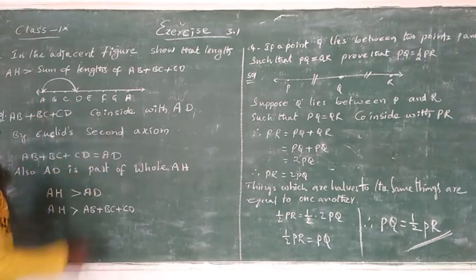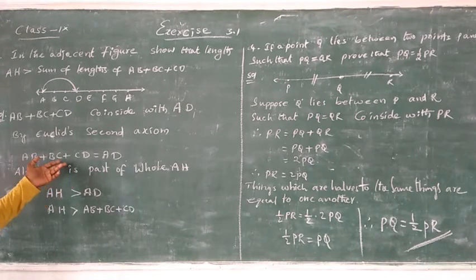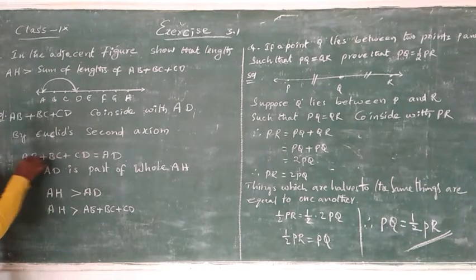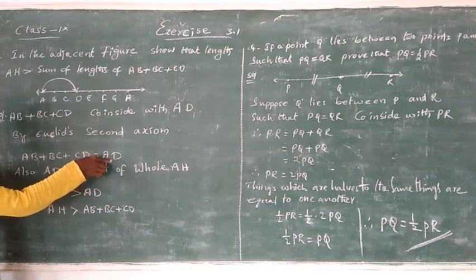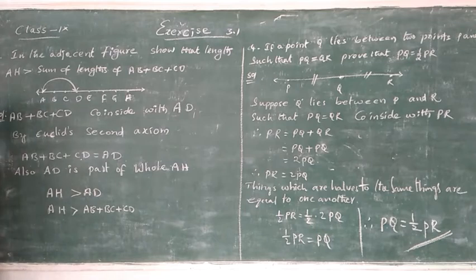By Euclid's second axiom, take the sum of things which are equal to the sum of its whole. So ఈ parts అన్ని యాడ్ చేస్తే మొత్తం whole కు ఈక్వల్ అన్నమాట. సో నాకు AB plus BC plus CD is equal to AD.